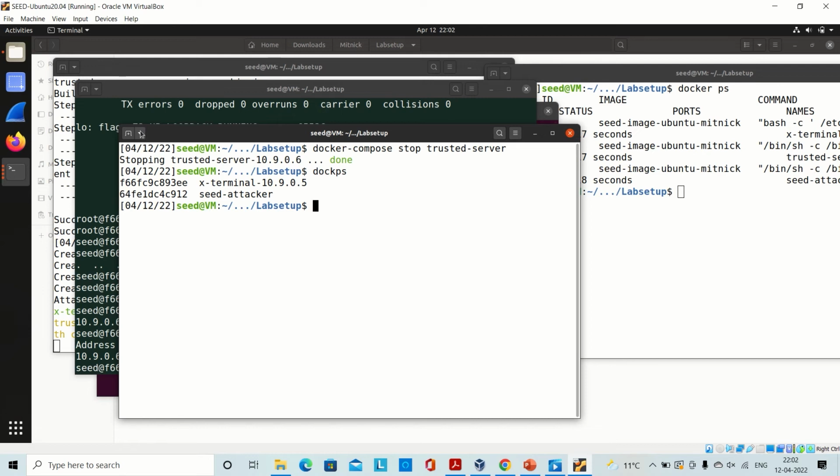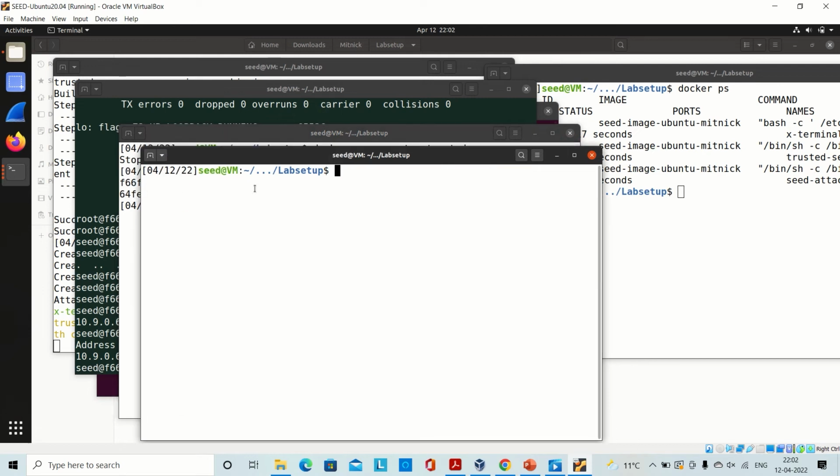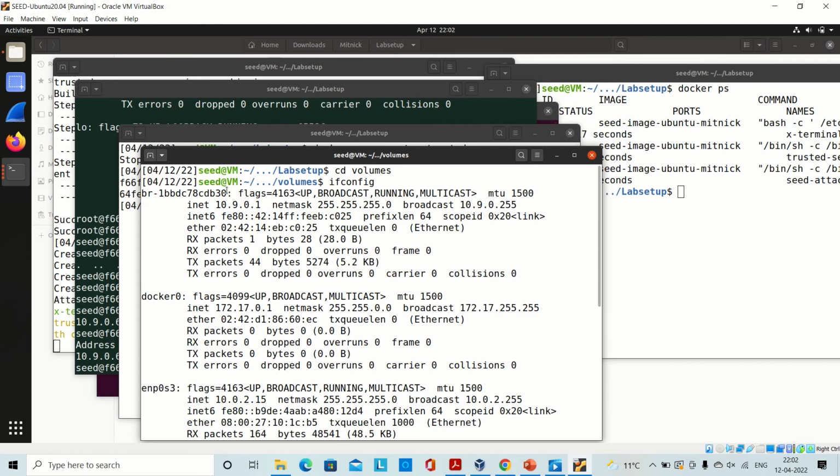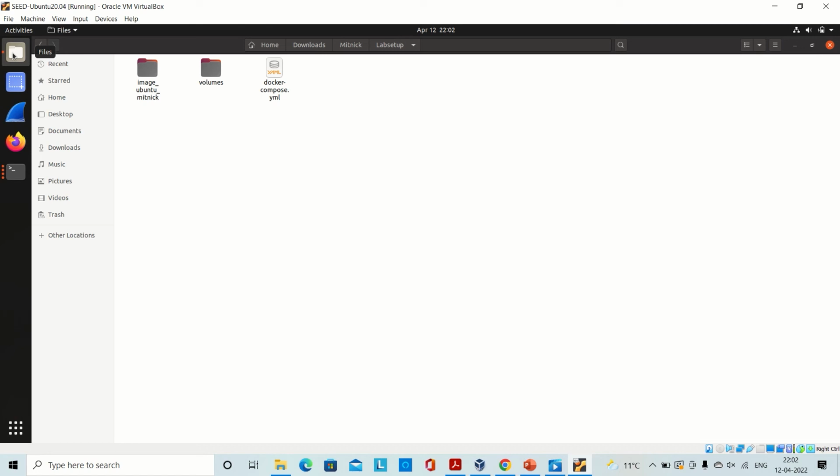Now, to launch our Python script, the code that we have written to execute this attack, I will go into the volumes folder where the code is. Here we will also run ifconfig to get the interface ID, as the interface ID is required every time we execute the script, since it needs the interface as a parameter on which the attack is performed. It changes every time, so we have to perform this step every time the attack is repeated.